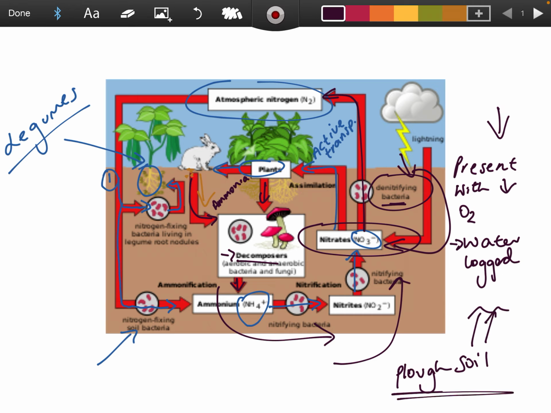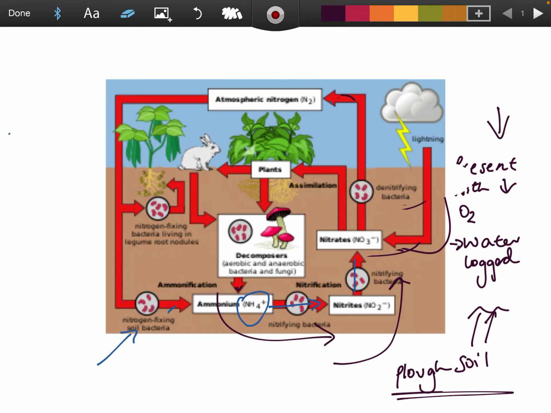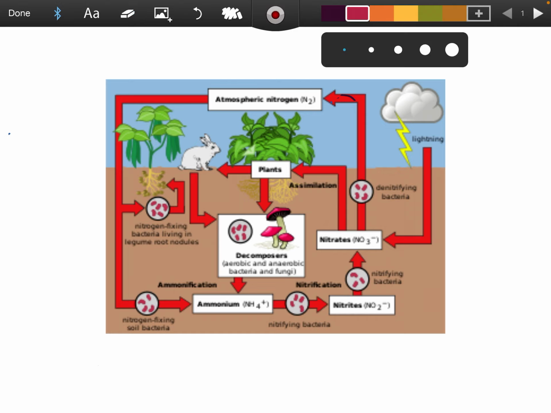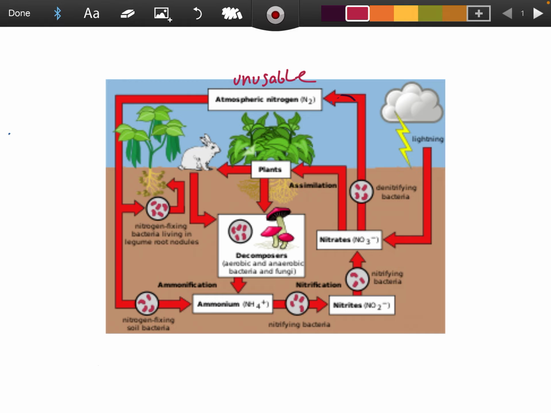Just to go over it all again, I'm going to rub out everything and talk you through it. So what happens is the atmospheric nitrogen is unusable. I cannot use it. So that is taken in by nitrogen fixing bacteria, which live in root nodules of legume plants, which would be your peas or beans.